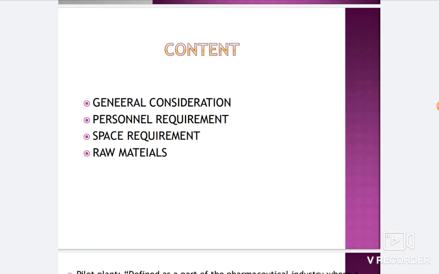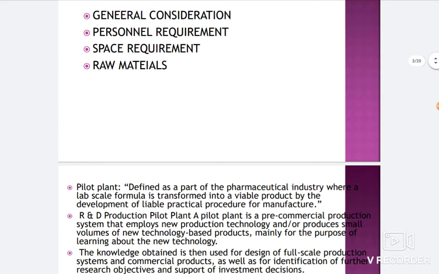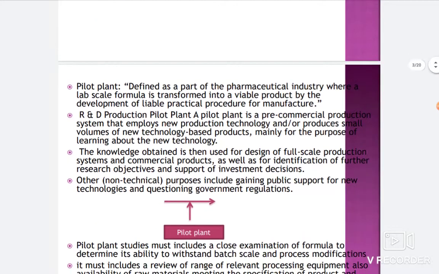that is the pilot plant. Obviously the R&D department is a lab scale department where various tests and various things are made for the industry, and the pilot plant plays a very important role to convert any lab scale formula for industrial purposes. So it is really a very important thing. Now we will discuss one by one.